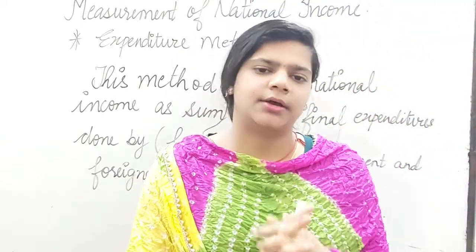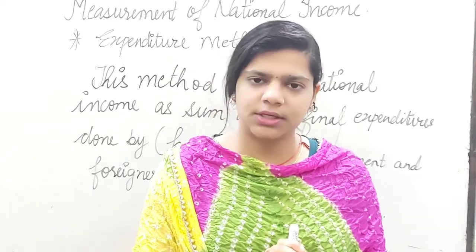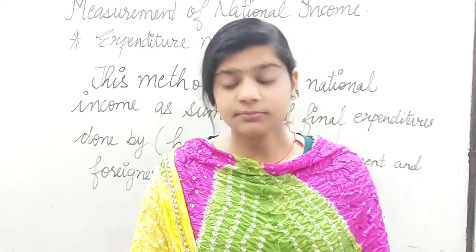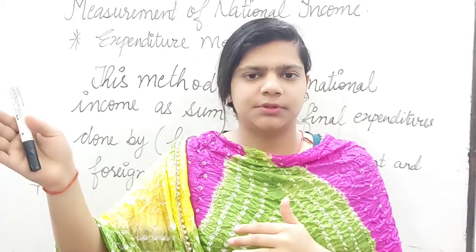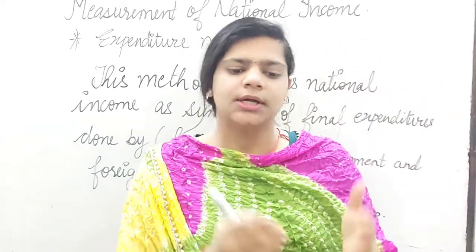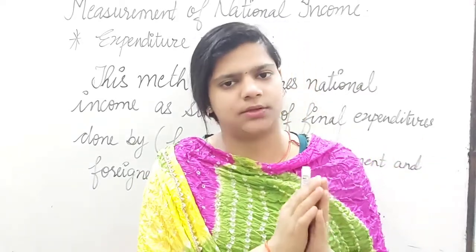Beta, one thing that you have to clear in your mind. In chapter number 1, yes, I know we have done the two-sector model economy, in which we have only discussed that in our economy there is going to be interference of household and firms. But one more thing to remember: our economics at macro level with only household and firm was an assumption that we studied in the circular flow of income. I told you many times that this is just an assumption, that we are just talking about the two-sector model. Correct? But in actuality there is a 3-sector model as well and a 4-sector model as well.